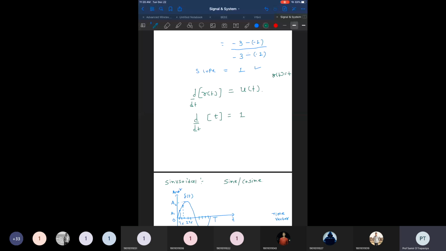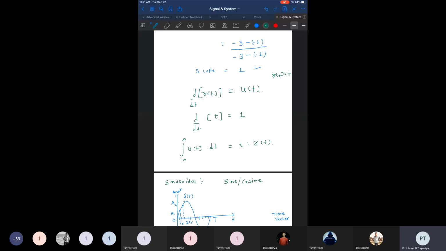And in a similar way, if you take the integration of a unit step signal, it will give us t, or it gives us a ramp signal, right? So this is the chain that we need to understand. If we take the integration of a unit impulse signal, it will give us a unit step signal, right? And if we take the integration of the unit step signal, it will give us a ramp signal.